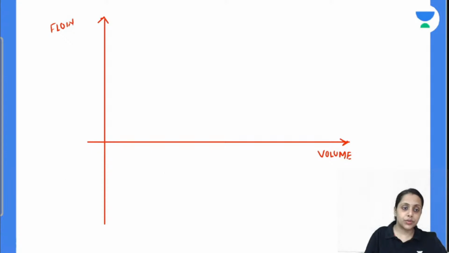So now first we are drawing our inspiratory. So this is the point. ठीक है, जहाँ से हम डीप इंस्पिरेशन स्टार्ट कर रहे हैं. तो डीप इंस्पिरेशन से पहले हमारा वॉल्यूम ऑफ एयर इन आवर लंग इज आर FRC. So this point corresponds to our FRC. Now we are starting with this deep inspiration.